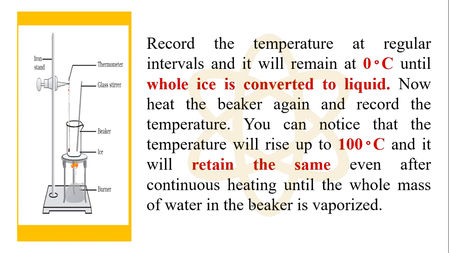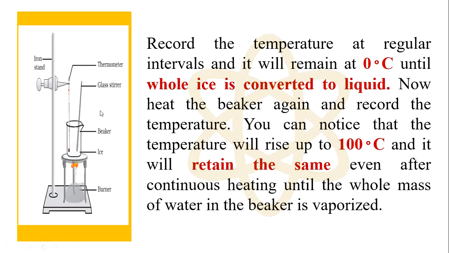In first case, the temperature is at 0 degrees Celsius when the whole ice is converted to liquid, and then the temperature remains as 100 degrees Celsius when the liquid is converted into vapor, that is when the water becomes steam. So in the above activity, the temperature is constant at 0 degrees Celsius until entire ice is converted to liquid, and again constant at 100 degrees Celsius until all the water is converted into vapor.